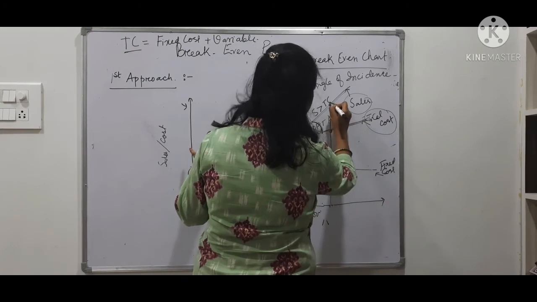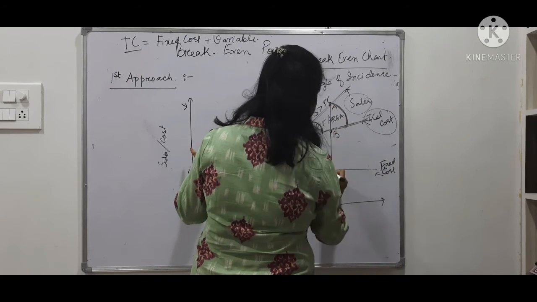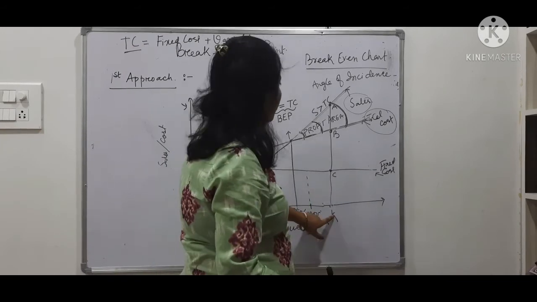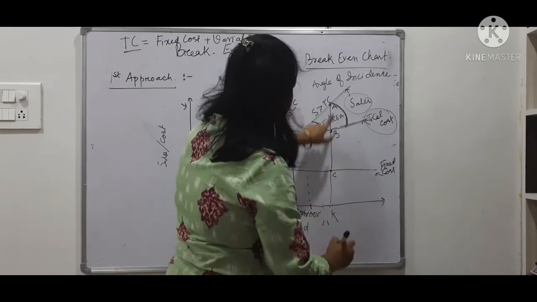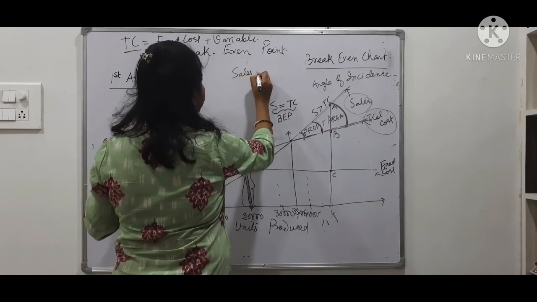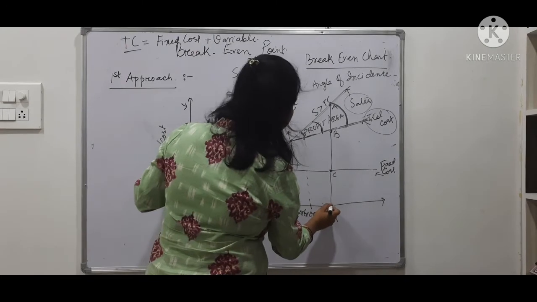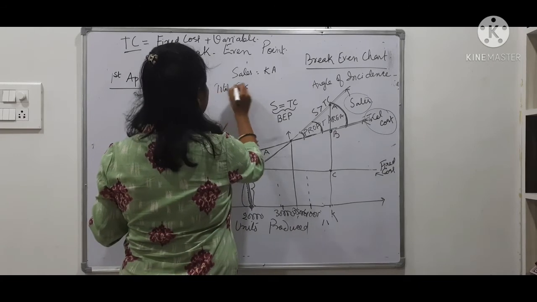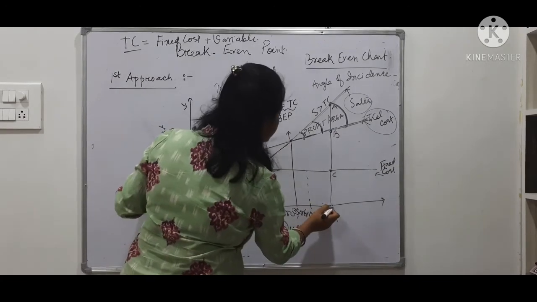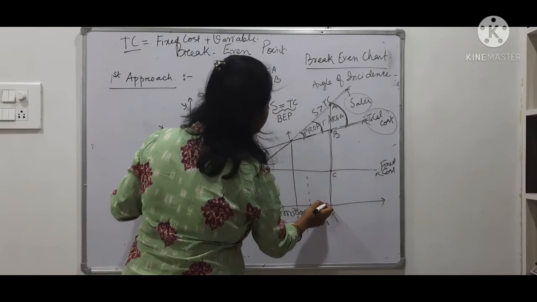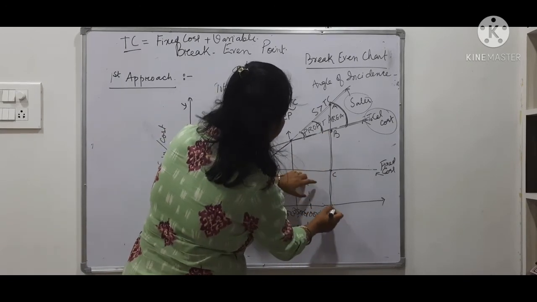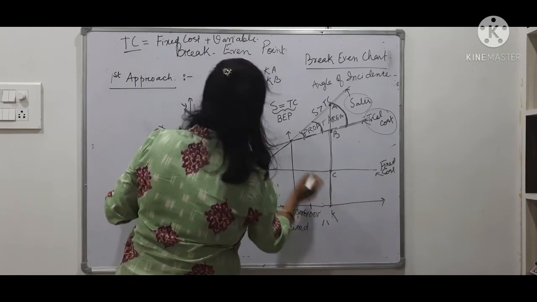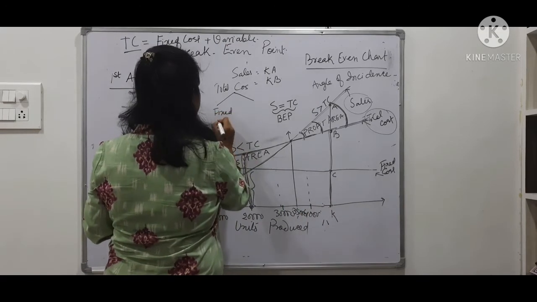Suppose I am writing the point A here, B here, and C here, and suppose this point is K. So your sales is equal to KA. Now what is your total cost? Total cost is equal to KB. Total cost has two parts. KC is your fixed cost.